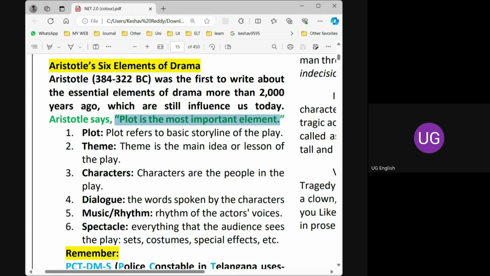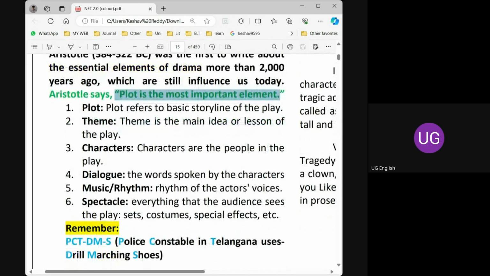Plot, the arrangement of events, the basic storyline, the scenes are very important. So please make a note of this code: PCTDMS. I have divided it into 6 parts. There are 6 elements of a drama. You may have a question in the examination: how many elements are there in Greek drama according to Aristotle?